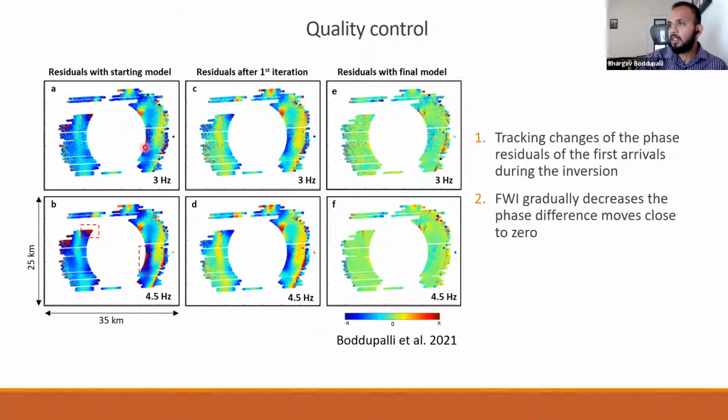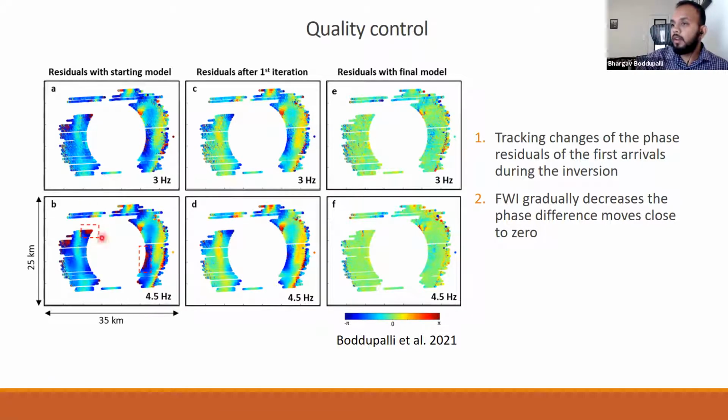At 3 hertz, we see that the change is like here, it's more bluish, and then it tends to be slightly more greenish, but there are some blue areas. And the residuals with the final model are mostly green. This shows that the transition is a gradual one, which is the right one.